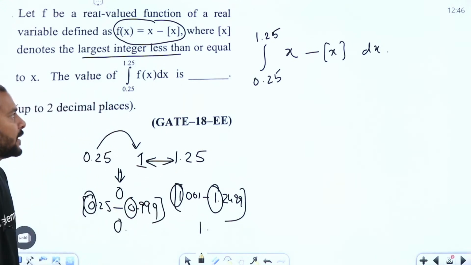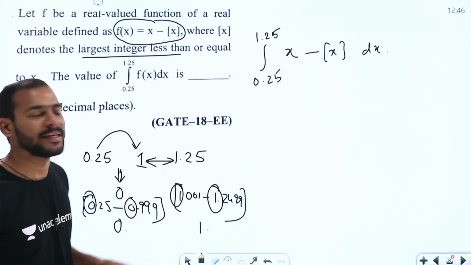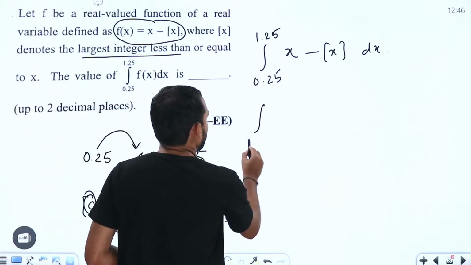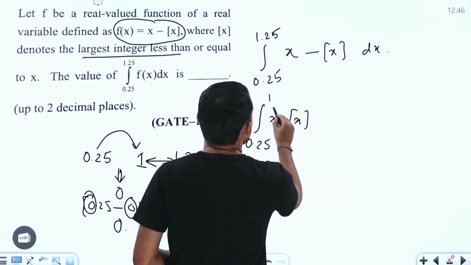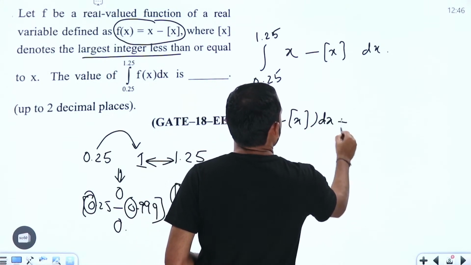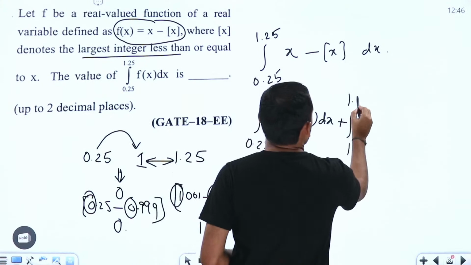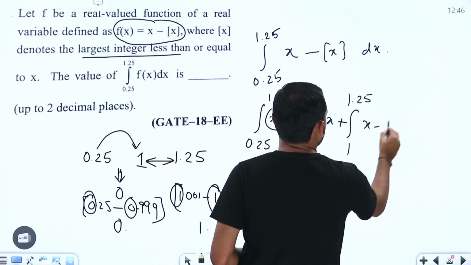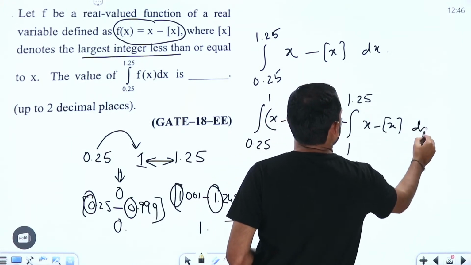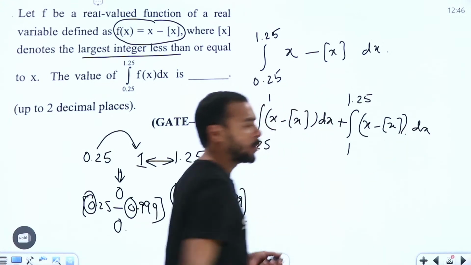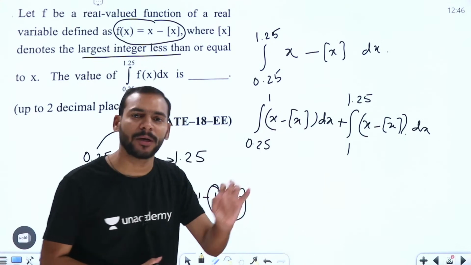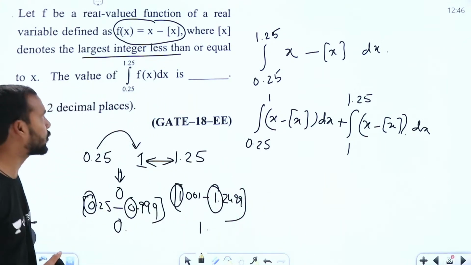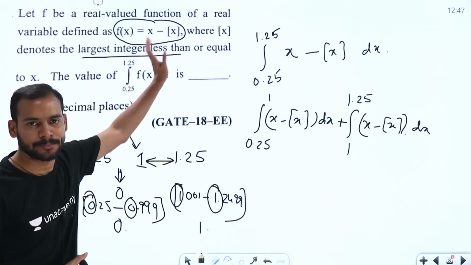So let us divide the integral in such a way: integral 0.25 to 1 of x minus step x dx, plus integral 1 to 1.25 of x minus step x dx here. I hope it is clear. That means the way we divide this integral is the only important thing in this question. That will be decided by this function, right?